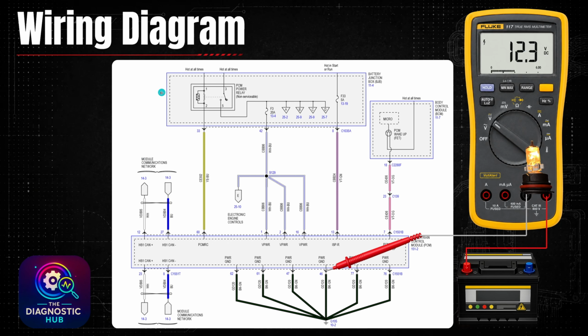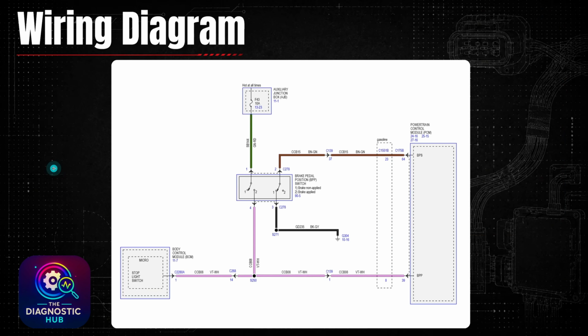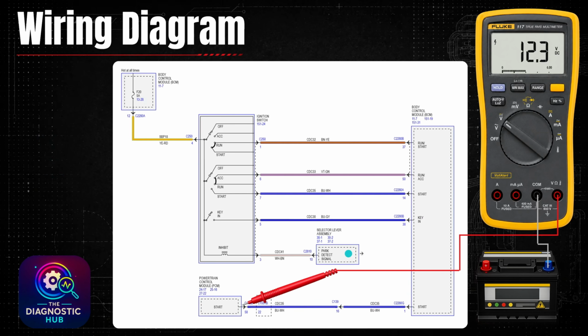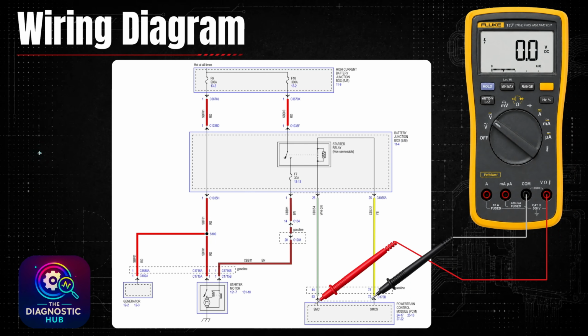I chose to not redraw these diagrams because this was a pretty simple diagram from Ford. I actually really like how these diagrams are laid out. It's pretty much everything you need for like the power circuit here, everything you need for like the starter circuit in like small diagrams. Really not a lot of extra fluff on these diagrams. They're colored, which is really nice. So Ford does a really good job at their factory diagrams. So that's why I chose on this one to just go with the factory Ford diagrams.